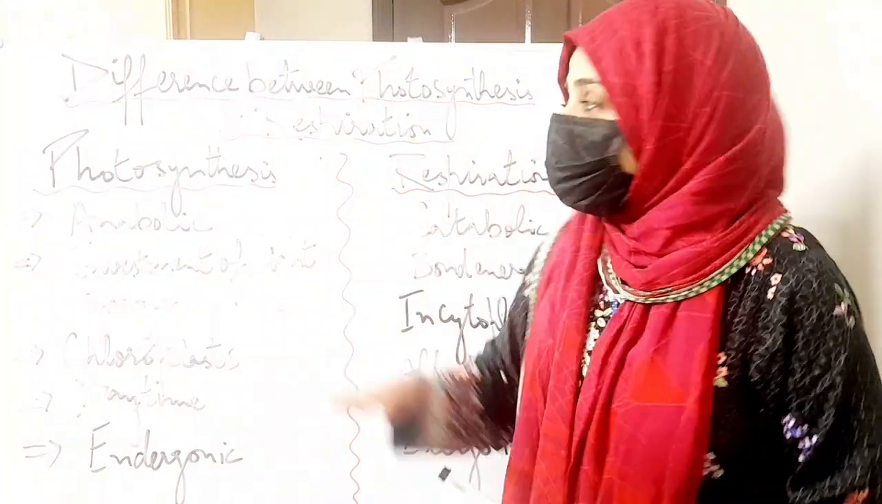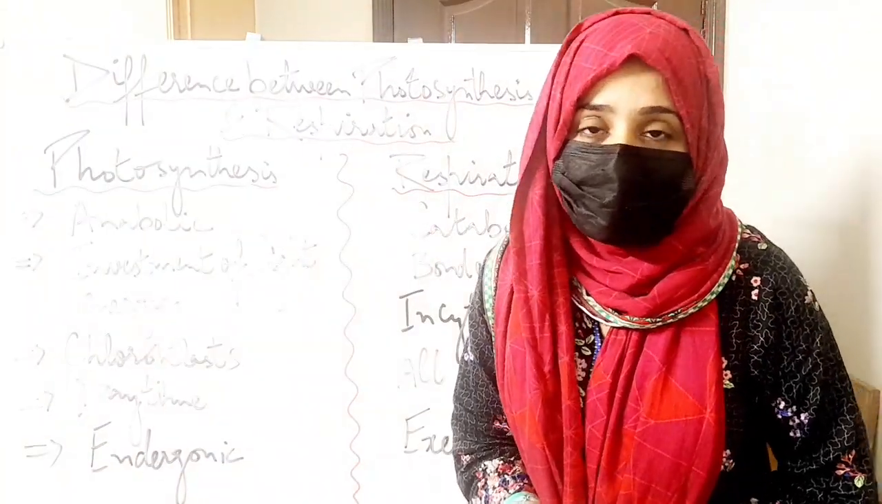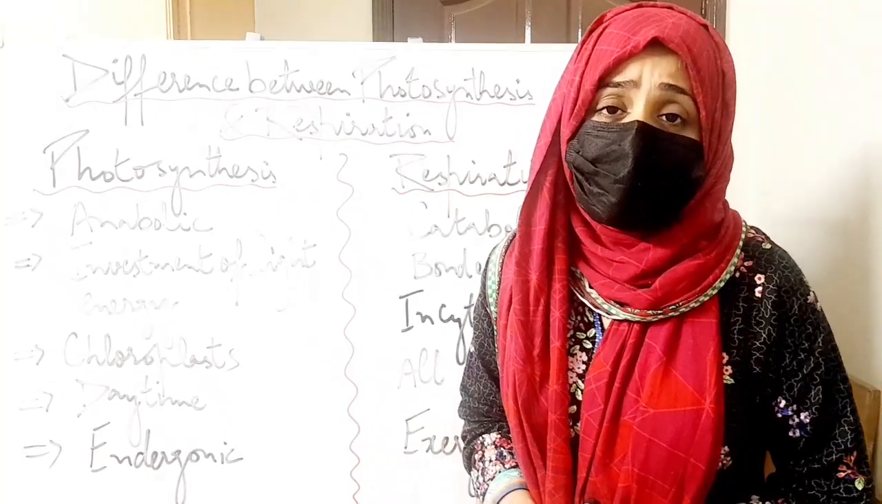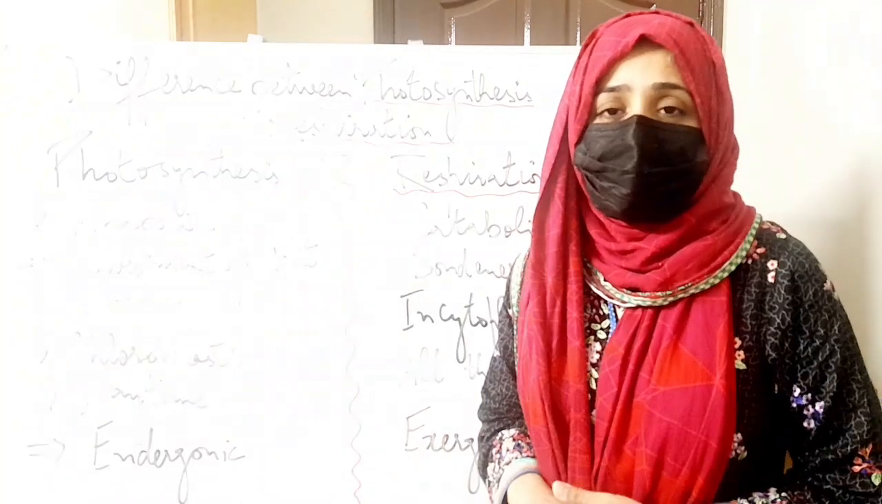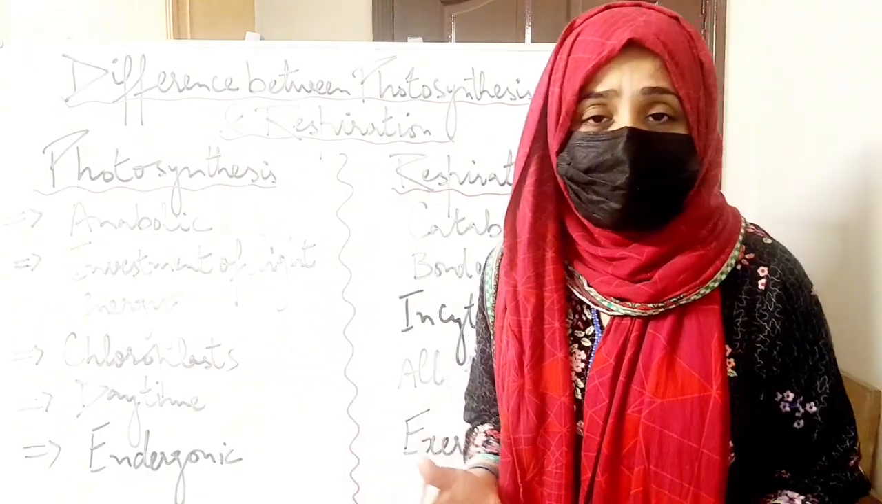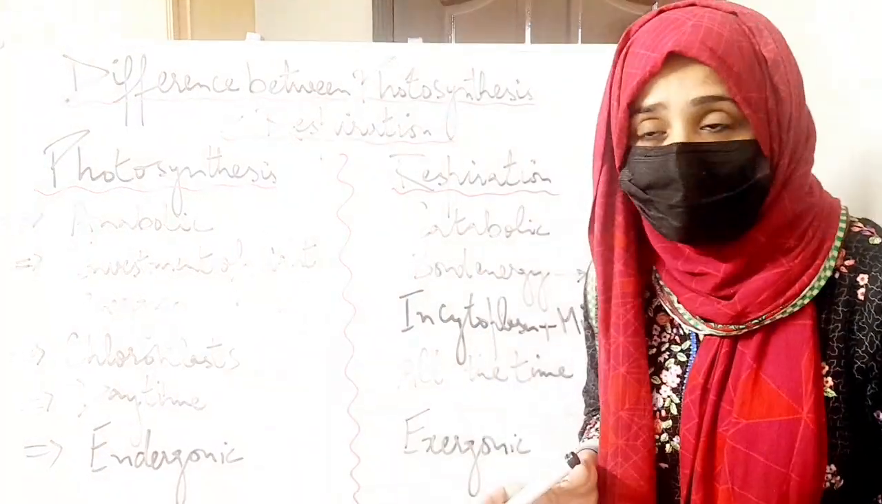The first difference between the both is that photosynthesis is a process that takes place only in autotrophs. Autotrophs mean that the organisms that prepare their own food, which include all the plants, algae, and some photosynthetic bacteria. Photosynthesis doesn't occur in animals, whereas respiration is a process that takes place in all the living organisms.